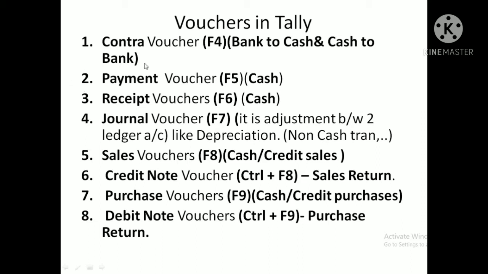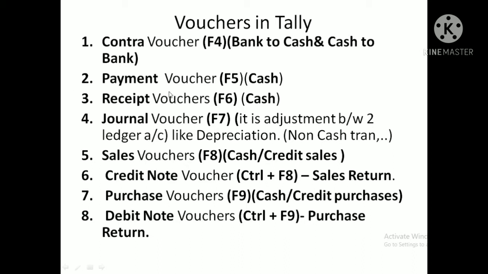The contra voucher we can execute by pressing function key F4. This is for those transactions that happen between bank account to cash account and cash account to bank account.